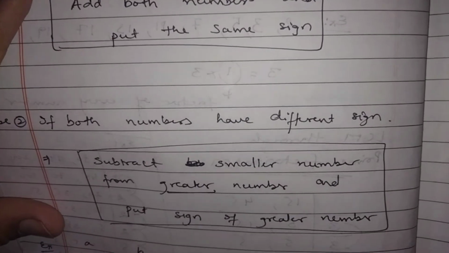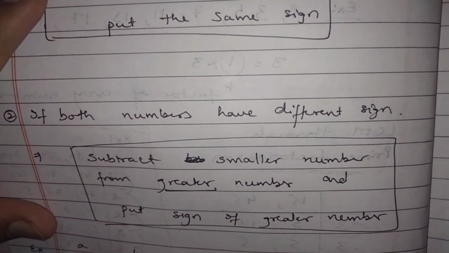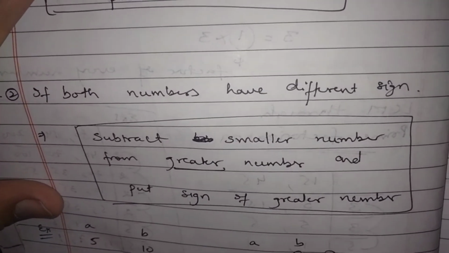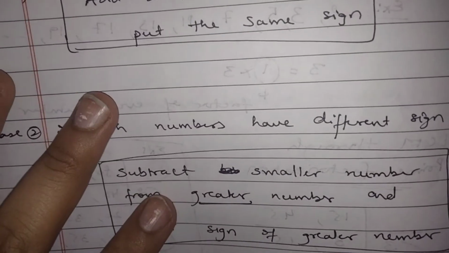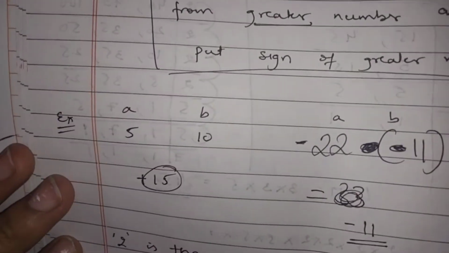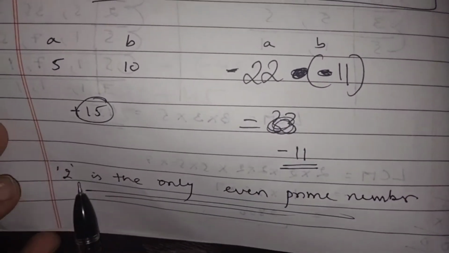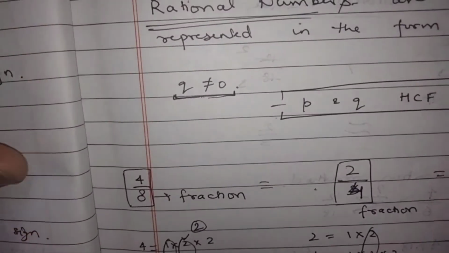And do you know what the only even prime number is? If you know, comment it, but let me tell you the answer. The only even prime number is 2, only 2. Okay, so we go here.